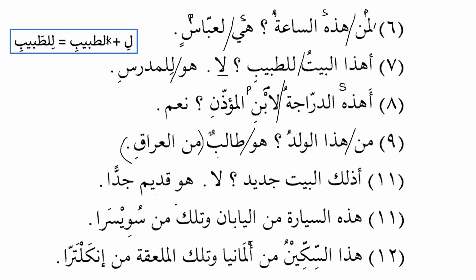So when we have a noun and after that we have jar majroor, we will say that the noun is the predicate and the jar majroor is basically about the noun. It will not be the predicate. Only talibun will be the predicate.